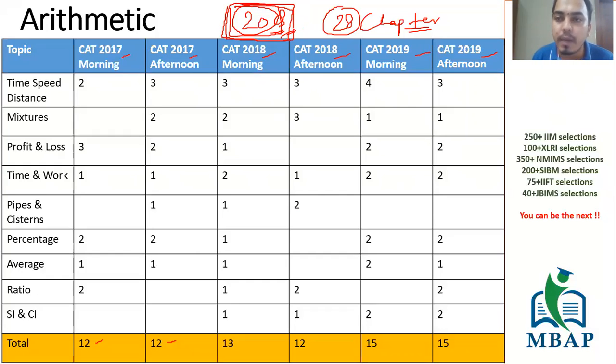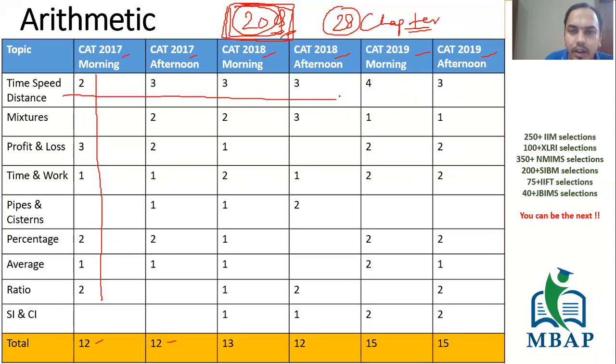Next, now that you're clear with the number of 20 questions you have to do, go through these numbers in detail. For each of the patterns, you will see the numbers are not fluctuating much. You have to look both horizontally and vertically. Look at these numbers. Time speed distance is between two to four questions. It is not that some year it goes to 8 or 9 questions. It is pretty much the same. Go with plus minus 2.